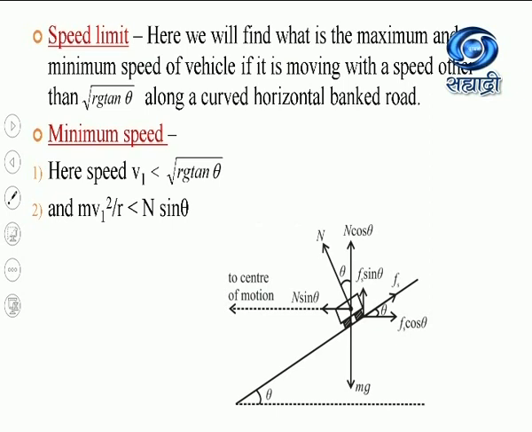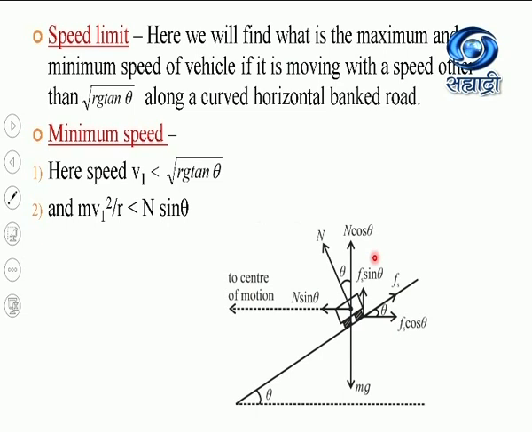Again, you can see that this vertical component Fs sin theta is parallel and in the same direction as n cos theta. So now we can write down mg equal to n cos theta plus Fs sin theta.